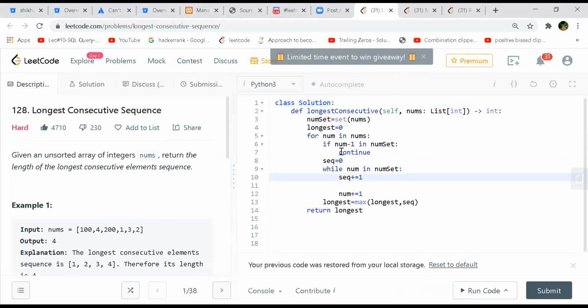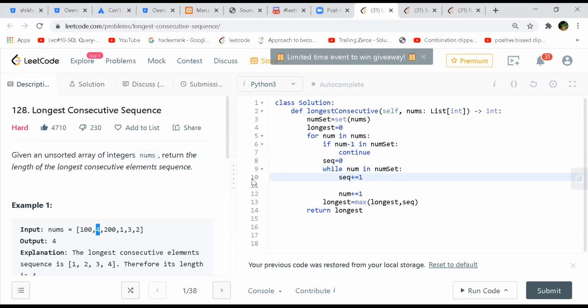Yeah, I can go. I have this implementation only. I'm putting everything into the set and setting longest to 0, right? And for every num, I'm checking whether num minus 1 is present in my set or not. If it is present, I'll continue. I mean, I won't do anything. Like I took 100 minus 1, 99. 99 is not there. It will enter, and the sequence will be 0, and I'll check the right side to what extent I can go. So 101 is not there, right? So maximum till now will be 100.